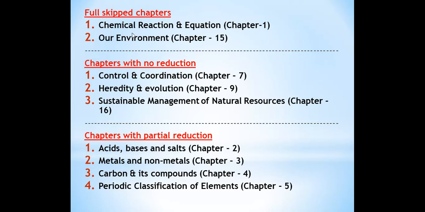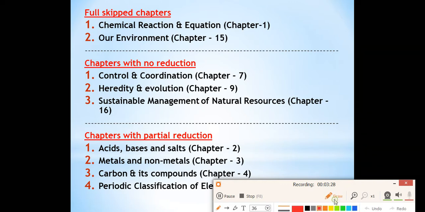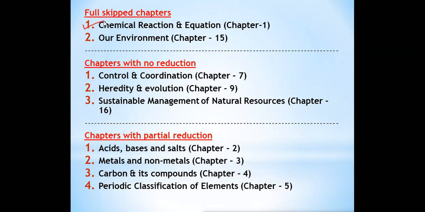First of all I will tell you about the chapters which are fully skipped from the syllabus of 2020 to 2021. These are the two chapters which are fully skipped for this year. These two chapters you don't have to read now. Chapter number 1, Chemical Reactions and Equations, the first chapter of your textbook, no need to study now, because they have removed this chapter from the syllabus for the year 2020-21. And the next chapter is Our Environment, chapter number 15. This chapter also they have removed, as you have read it in class 8. So the Karnataka government has decided to remove these two chapters completely for the year 2020-21.